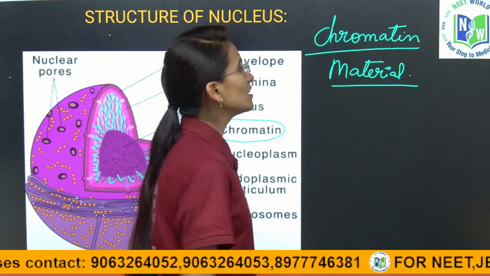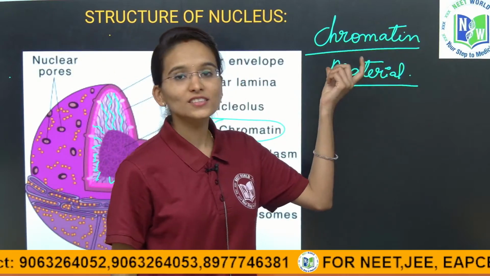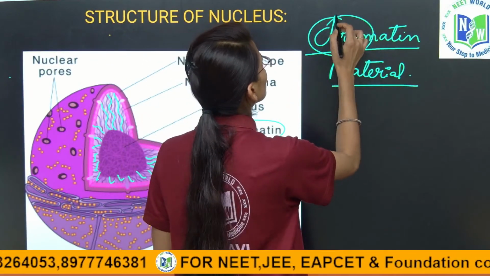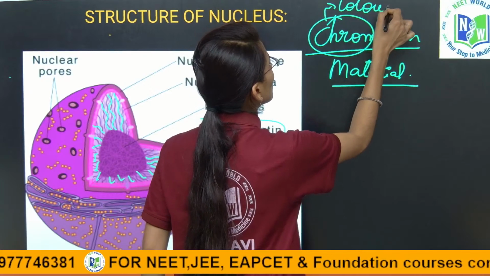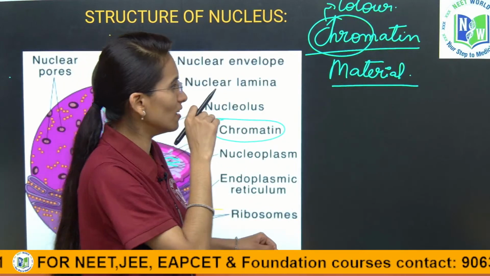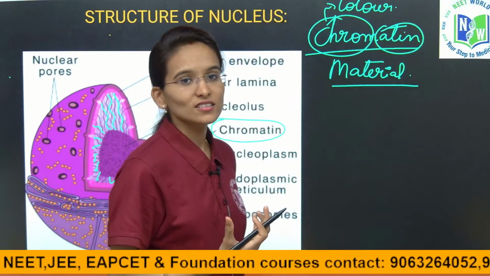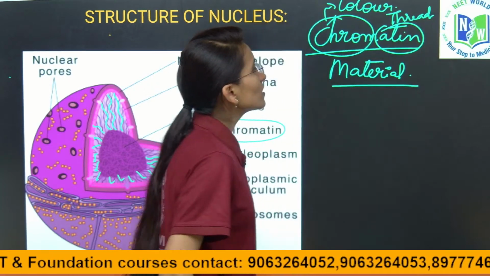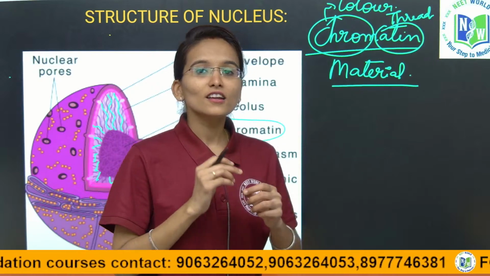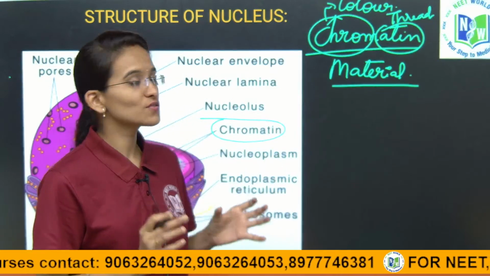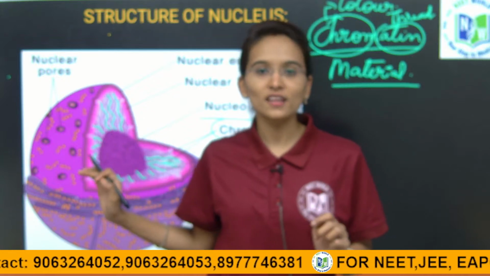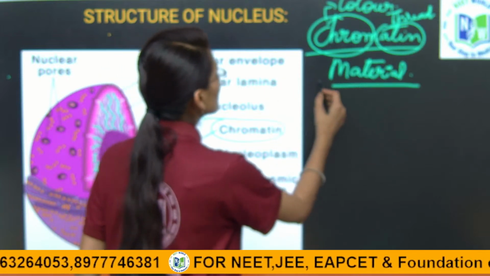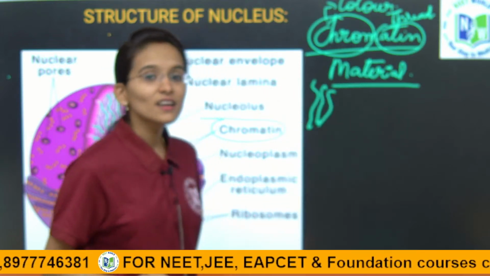First, try to understand the term, what the chromatin material actually means. Chroma means color and tin means thread-like structures. Chromatin material means the color-filled, network-like, thread-like structures which are present inside the nucleoplasm. Clear with the term chromatin material? The color-filled thread-like structures which are present inside the nucleoplasm.